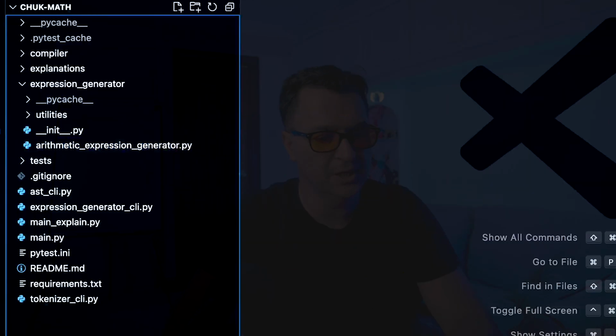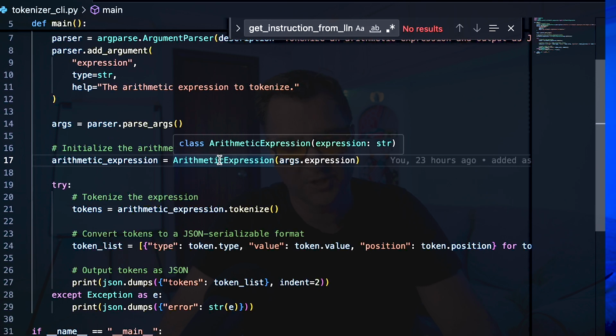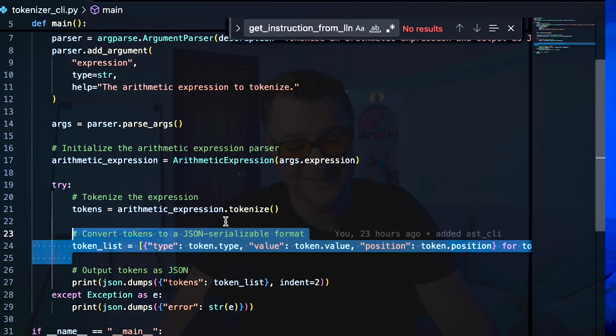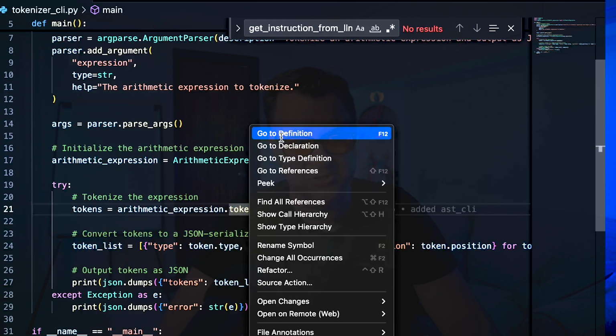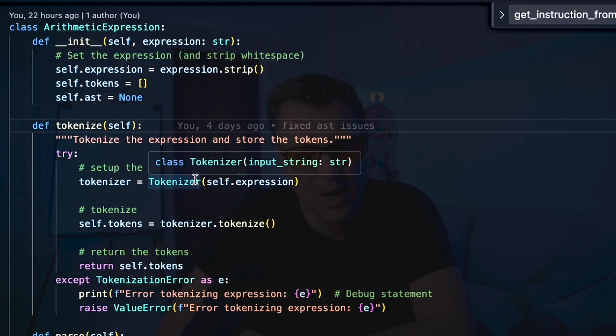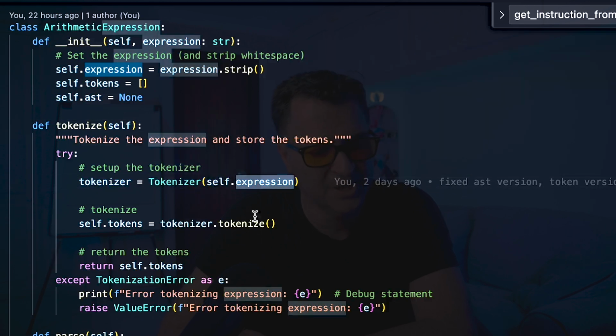Again, if I look at the code underneath that for a second, we will go to the tokenizer CLI, and you can see what's happening. It's calling my arithmetic expression here, and I'm passing in the expression that I pass in as an argument. Then you see I'm calling this tokenized function. Finally, I'm converting it to this JSON serializable format, that's how I'm displaying it on screen. But if I go to the definition of tokenized, you see it's in my parser. Here's my arithmetic expression there. Within my parser, within my compiler, the first thing it does is call the tokenizer. So the tokenizer passes in the expression and calls this tokenize.